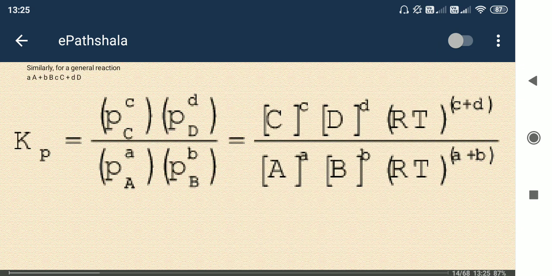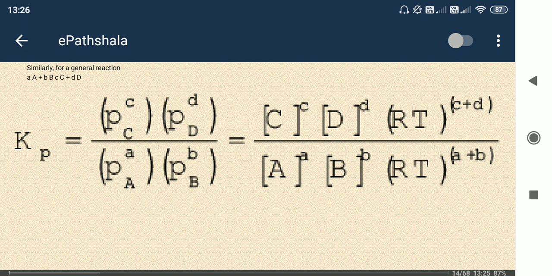Likewise, here you can see the equilibrium constant for a gaseous state in pressure form: Pc, the partial pressure of product C, to the power c, where c is the stoichiometric ratio, and Pd to the power d divided by Pa to the power a and Pb to the power b.